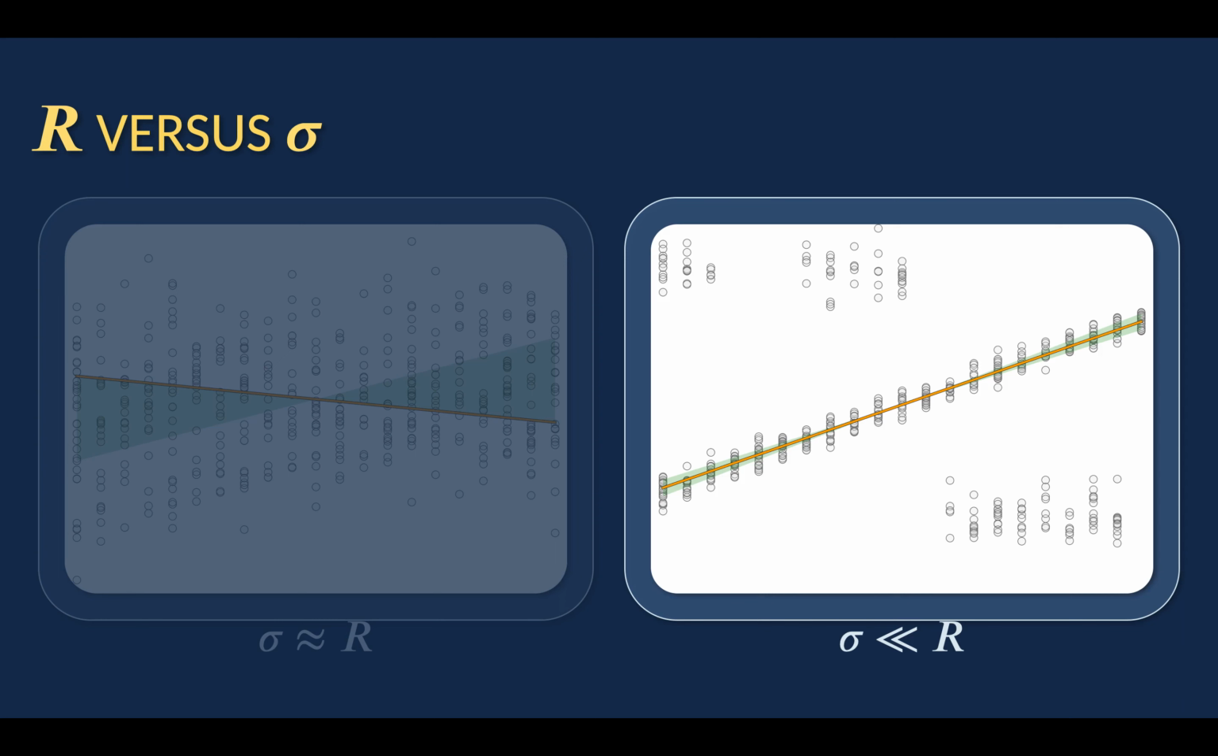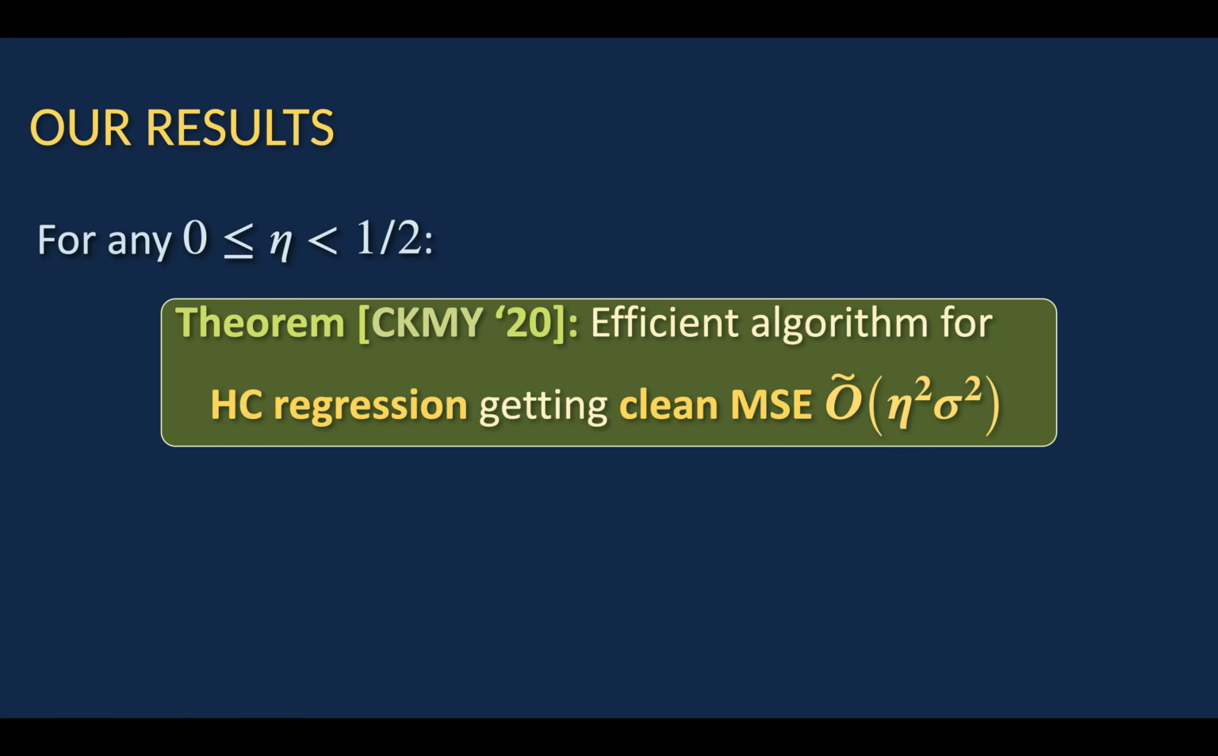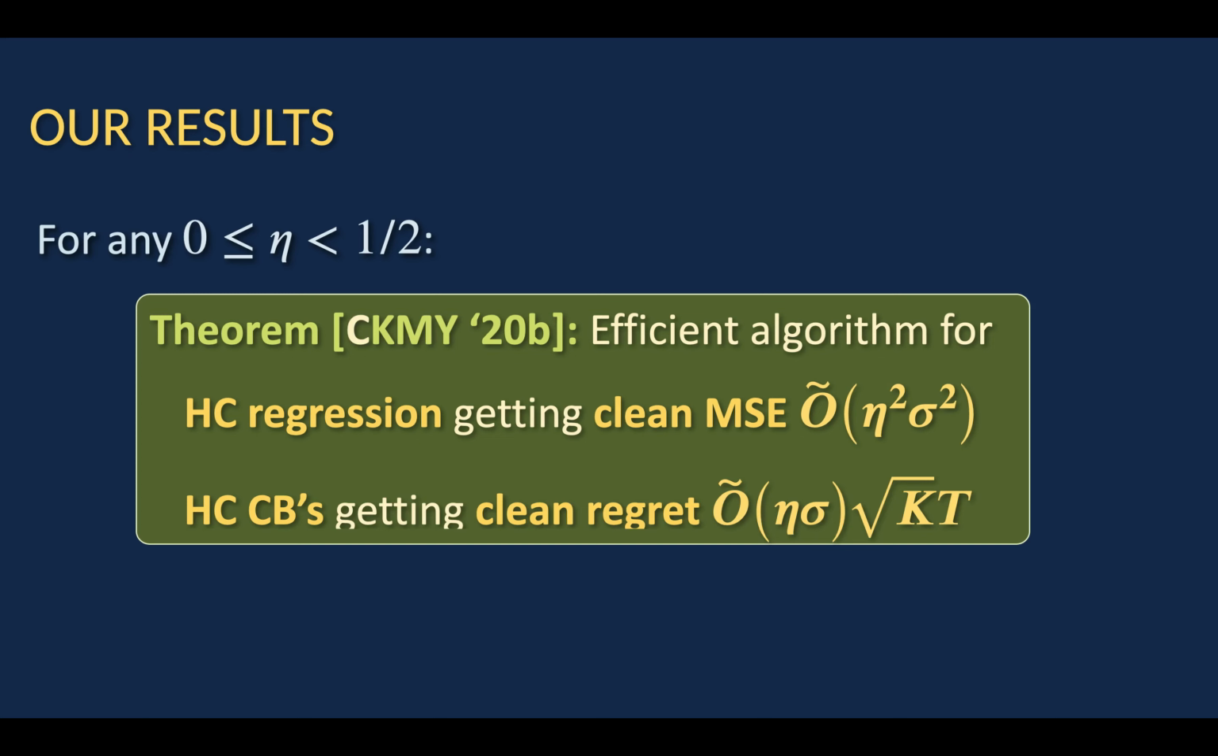So we think of sigma as being less than r, and that's what we're going to try to achieve here. We're going to try to achieve eta squared sigma squared clean mean squared error. Cool. So our main theorem is there's an efficient algorithm for Huber-contaminated linear regression getting clean mean squared error O tilde of eta squared sigma squared, which is optimal up to log factors. We also have an extension of our results to online robust regression and also to the contextual bandit problem, and we would point you to the paper for these sorts of details.